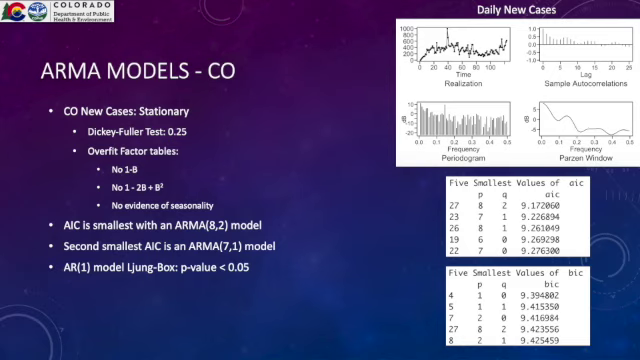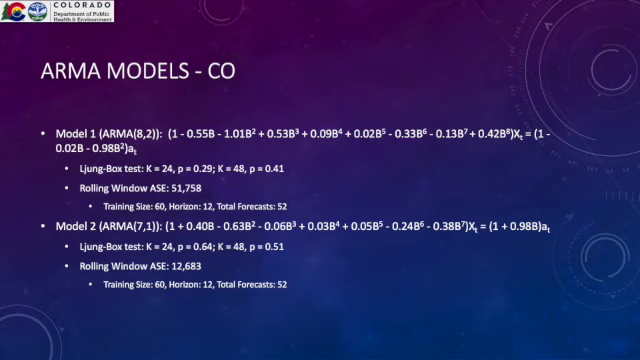Colorado, we decided, was stationary. There was no evidence of non-stationarity in the factor tables, realization, sample autocorrelations, or Parzen window. So we used AIC to fit an ARMA model. It was determined that an ARMA(8,2) and an ARMA(7,1) model had the lowest AIC. BIC suggested an AR(1) model, but this did not pass the Ljung-Box test. We ended up with this ARMA(8,2) and ARMA(7,1) model. Both passed the Ljung-Box test.